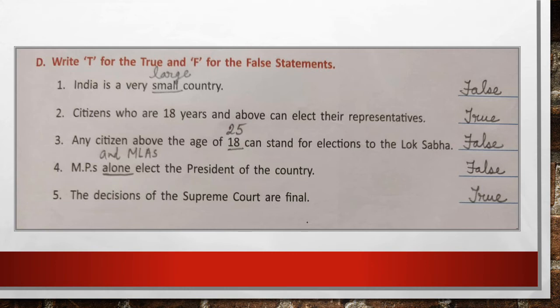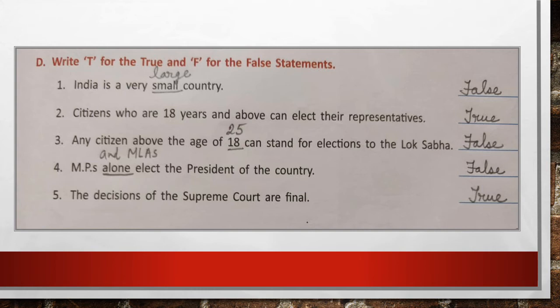Question number 2. Citizens who are 18 years and above can elect their representatives. This is true. Question number 3. Any citizen above the age of 18 can stand for elections to the Lok Sabha. Now this is again incorrect, so we will write there false. And how will we correct it? We'll underline 18 and write there 25.